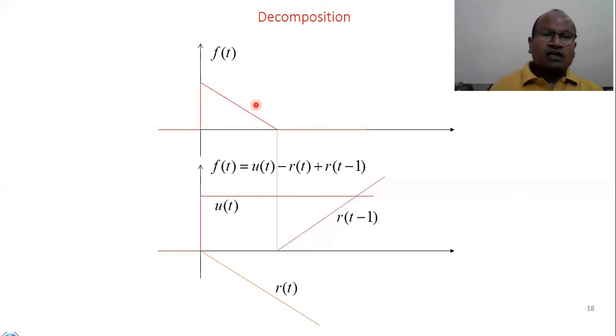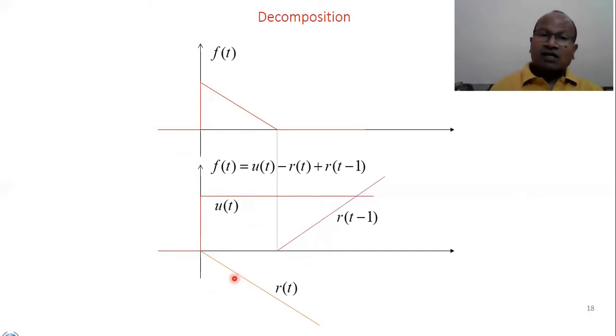Of course, you see here, there is a constant magnitude at t equals 0. So from the beginning, a unit step signal can begin, but at that particular point only, there is a negative slope. So if we make a negative slope, this particular unit step will bend. So how much negative slope is required to be given?